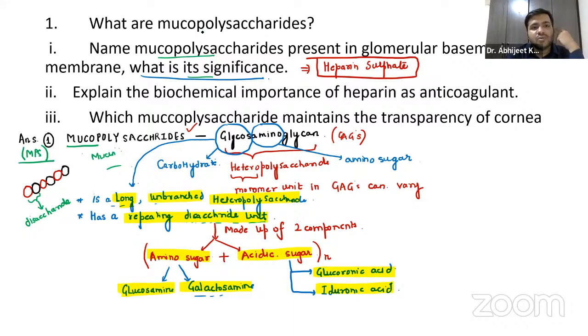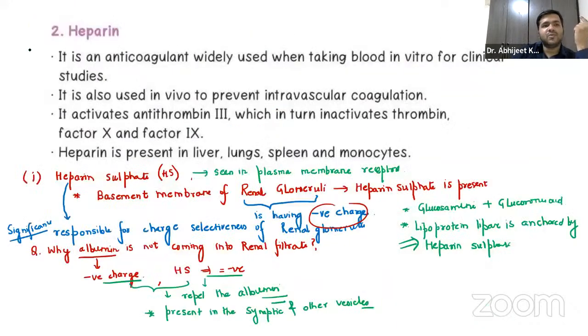Now coming on to the second part, explain the biochemical importance of heparin, guys. Now it is not heparin sulfate, it is heparin. Heparin as an anticoagulant. We have already taken this from the notes. If we talk about the composition of heparin, what is heparin made up of?